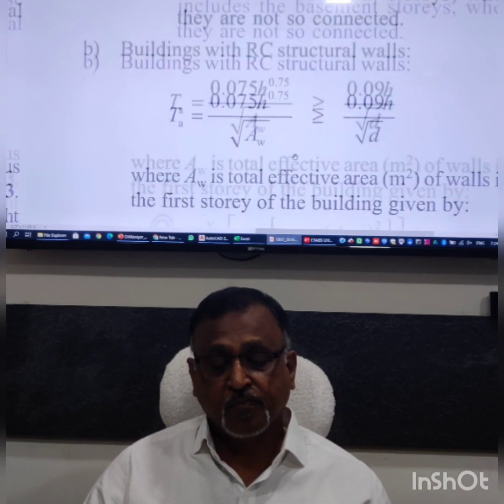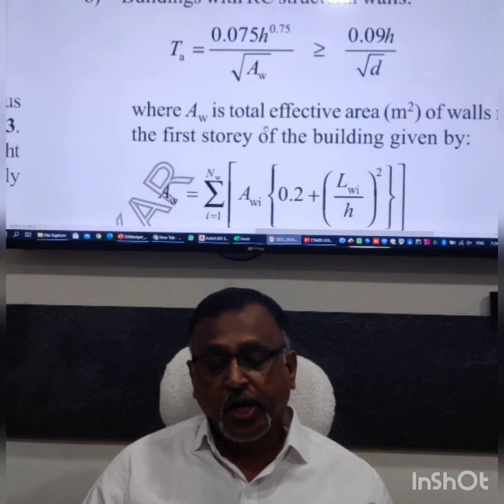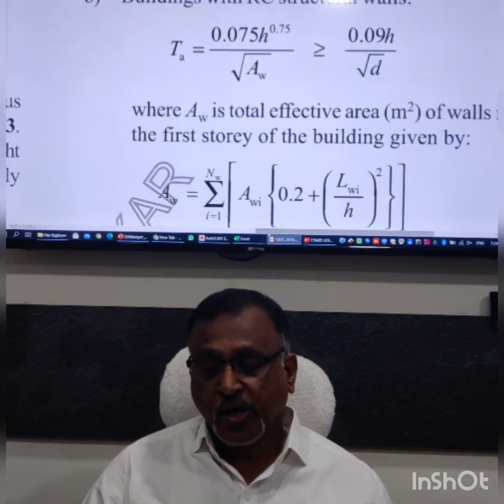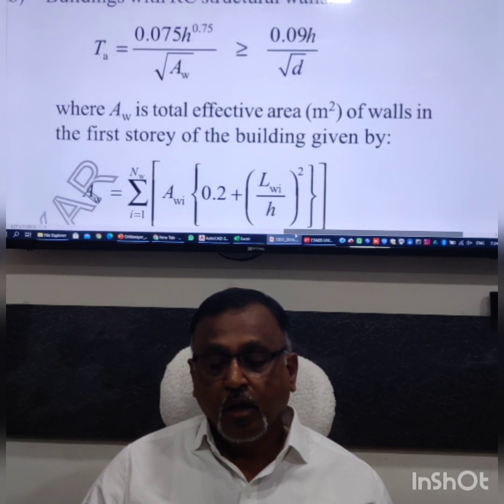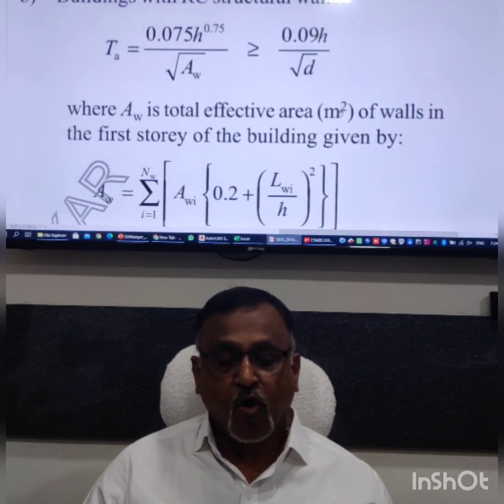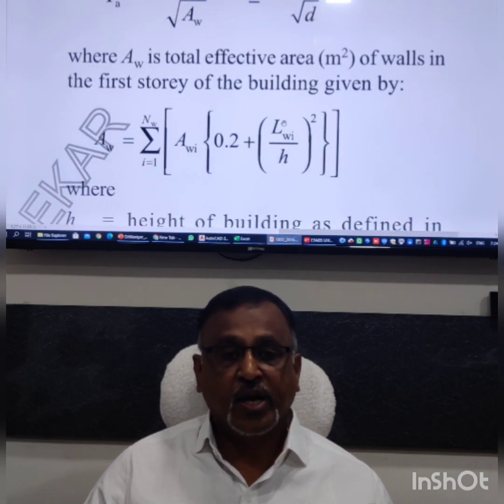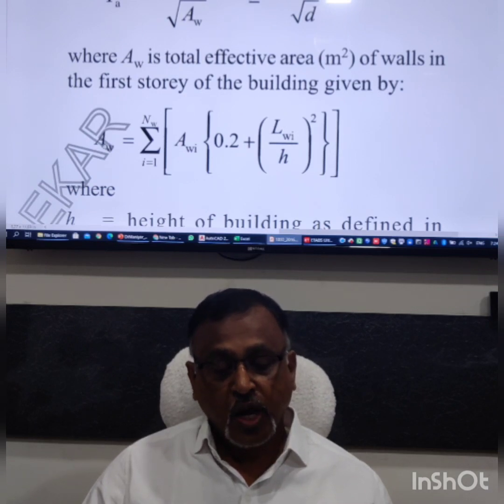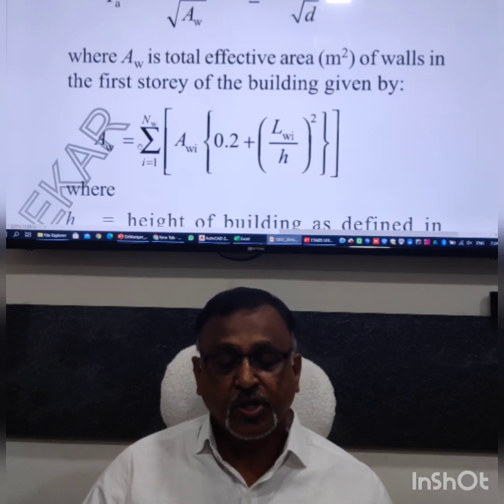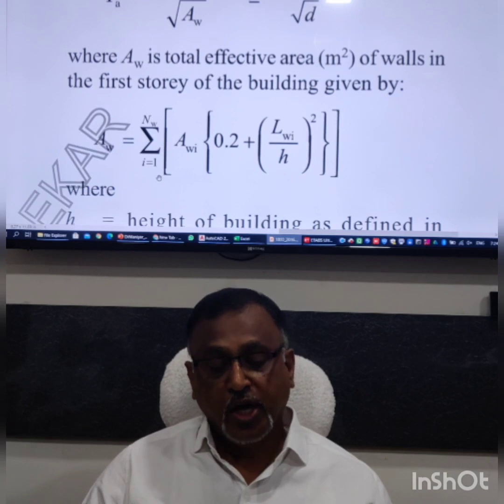So what are these terms? AW is the total effective area in meter square of walls in the first story of the building. It is given as the summation of AWI times the bracket 0.2 plus LWI by h, bracket square.